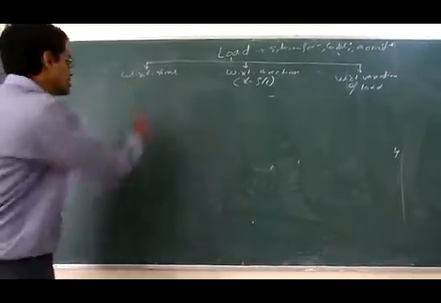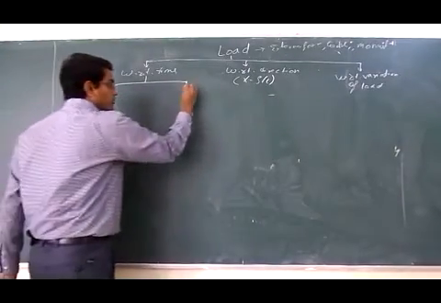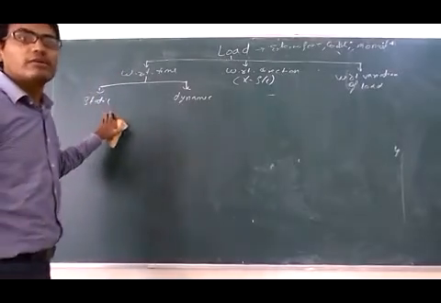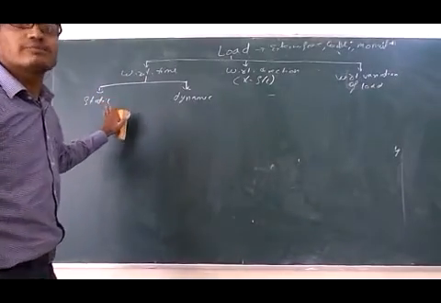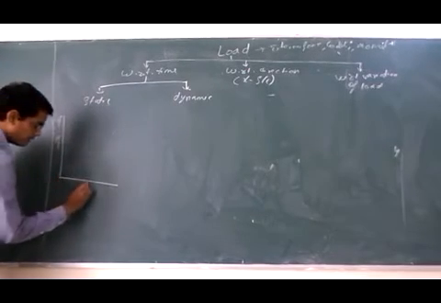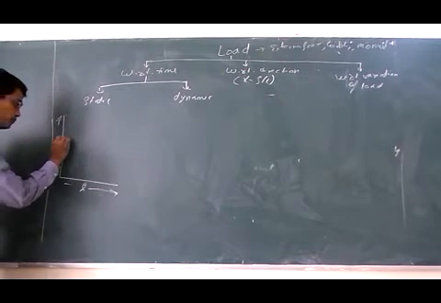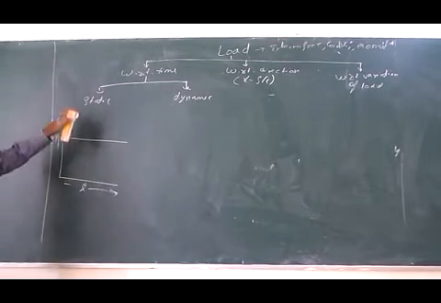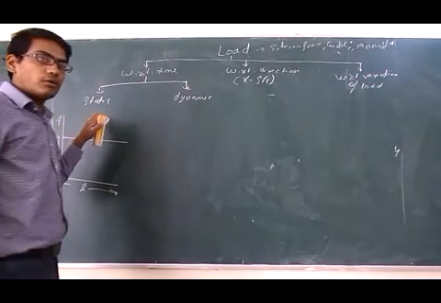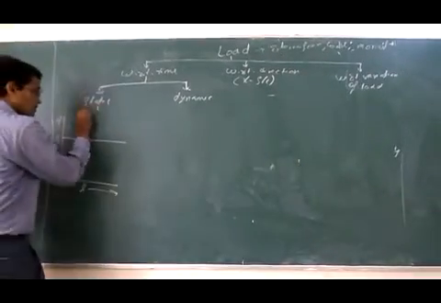Now, with respect to time, it is divided into two different categories. One is static load, and another one is dynamic load. Static load, we say, is where the intensity of load is not varying with respect to time. Suppose we are plotting a graph between time and load. Here, if P is constant with respect to time, that we call static load.